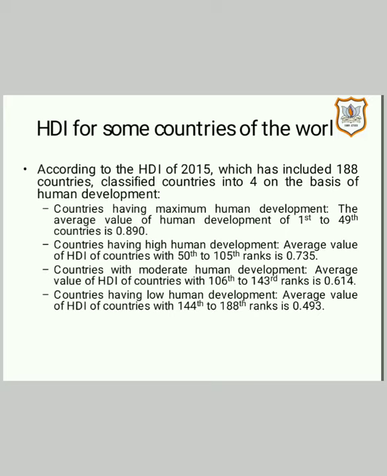Third one that comes is countries with moderate, we may say average, human development, and their average value is 0.614, and countries with rank 106 to 143 come under this category. Lastly, countries having low human development, where human development is very low, so their average value is 0.493, and rank of these countries is from 144 to 188.